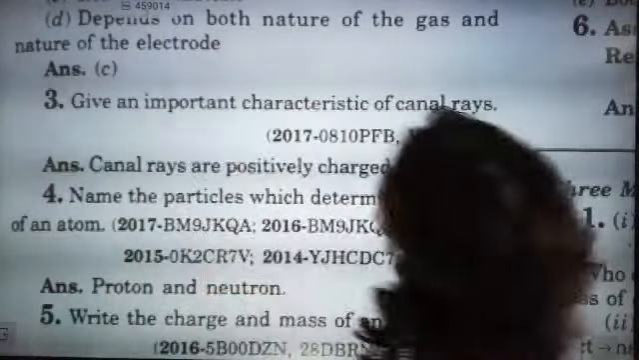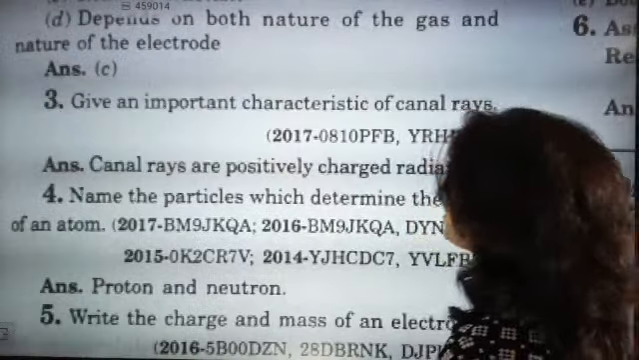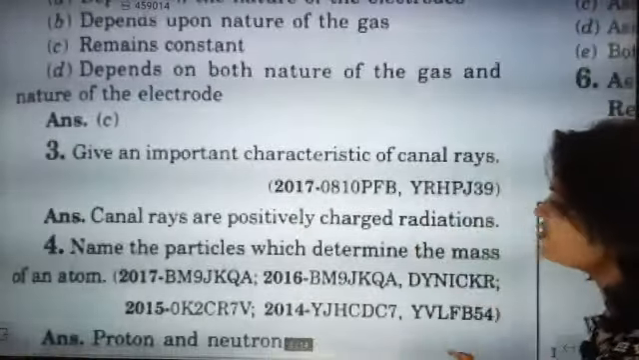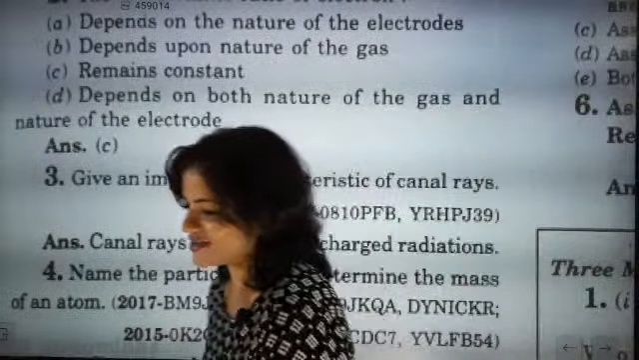Nice answers. Now look here. Next is name the particles which determine the mass of an atom. Which determine the mass of an atom. I've shown you the answer also.